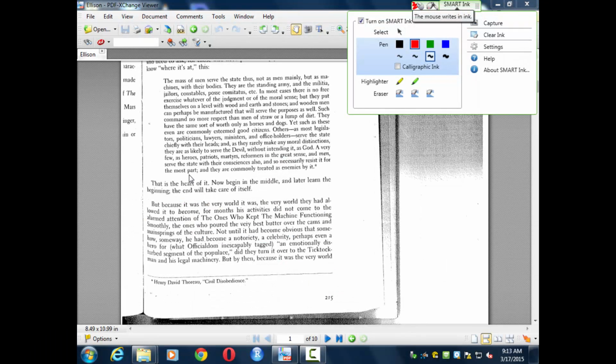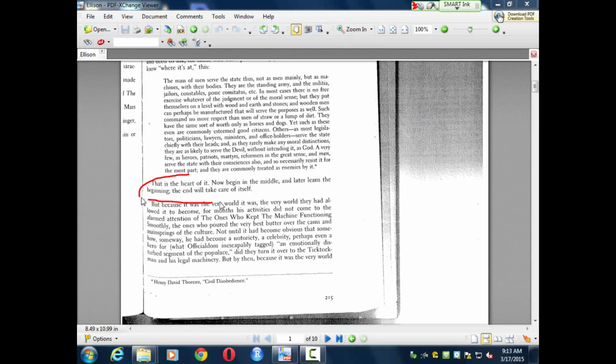But the very next paragraph is this one, where we find that the story is nonlinear. It starts at the heart, then it begins in the middle, then gets to the beginning. So here's an important distinction between the structure of the story being nonlinear and the content of the story he's telling being chaotic.